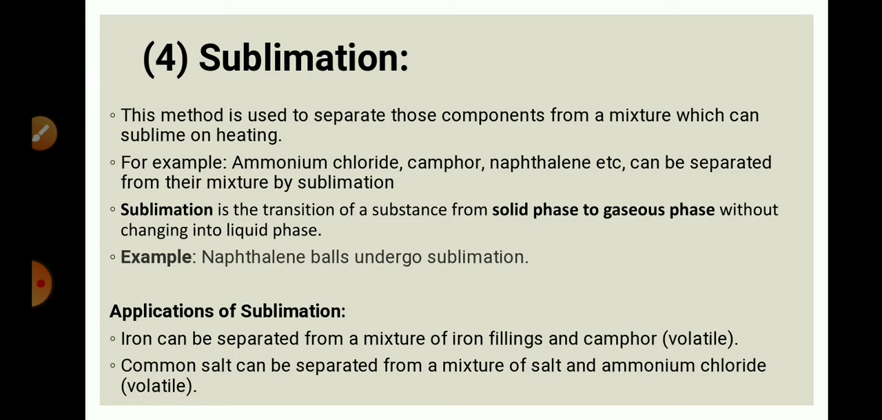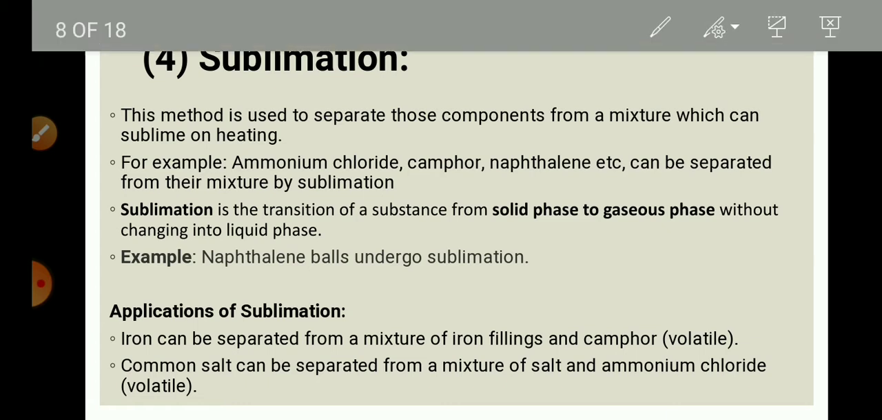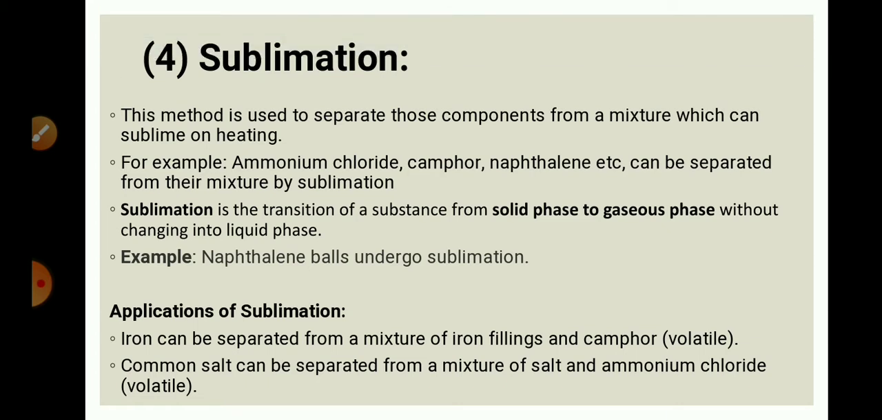For example, ammonium chloride, camphor, and naphthalene can be separated from their mixtures by sublimation. As I told, sublimation is the transition of a substance from the solid phase to the gaseous phase, or the change of a substance from solid to gas directly without changing into the liquid phase. Application of sublimation: iron can be separated from a mixture of iron filings and camphor. Here camphor is a volatile substance. When we provide heat to this mixture, camphor will sublime and we can obtain the iron filings.